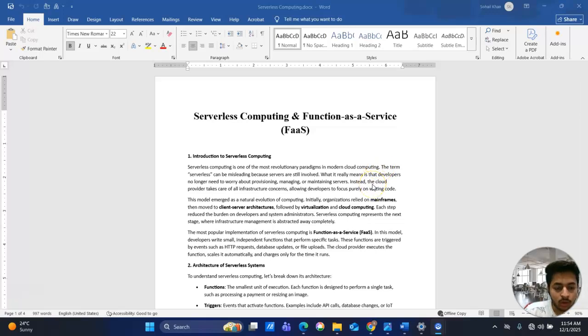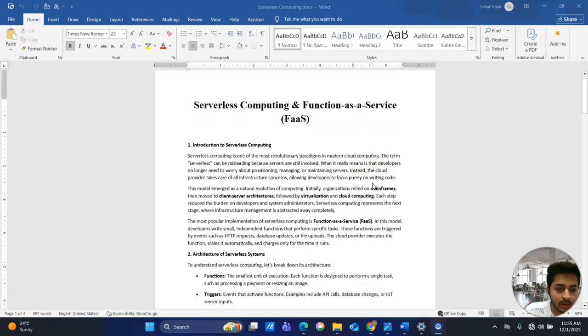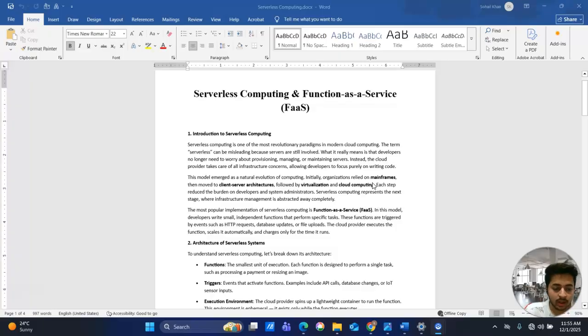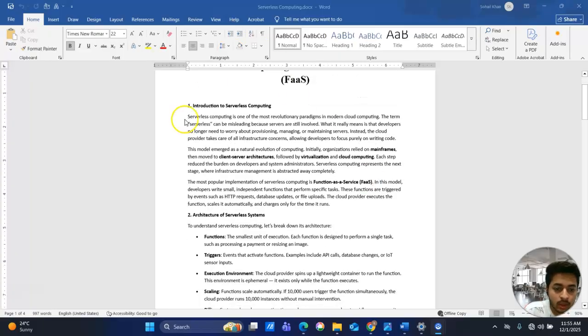Hello again. Today we are coming with a new topic, which is serverless computing and Function as a Service, or FaaS. Serverless computing is one of the most revolutionary paradigms in modern cloud computing.